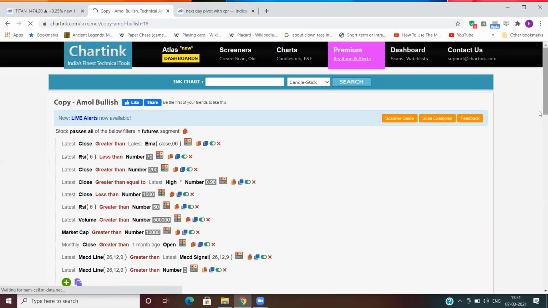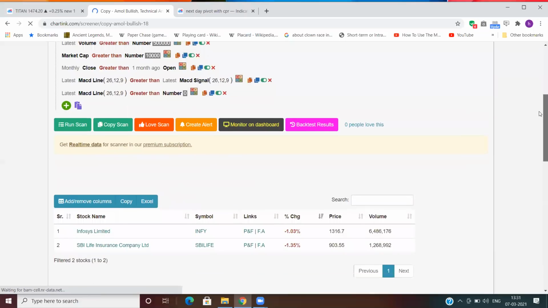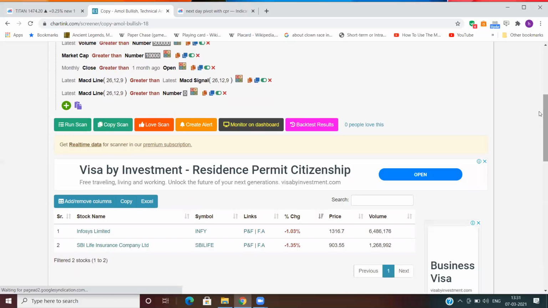So you would be running the scanner at the end of the day, right? Yeah, this is end of the day, and this is for the next day. So I'll be getting a few stocks here. This is for the bullish side.